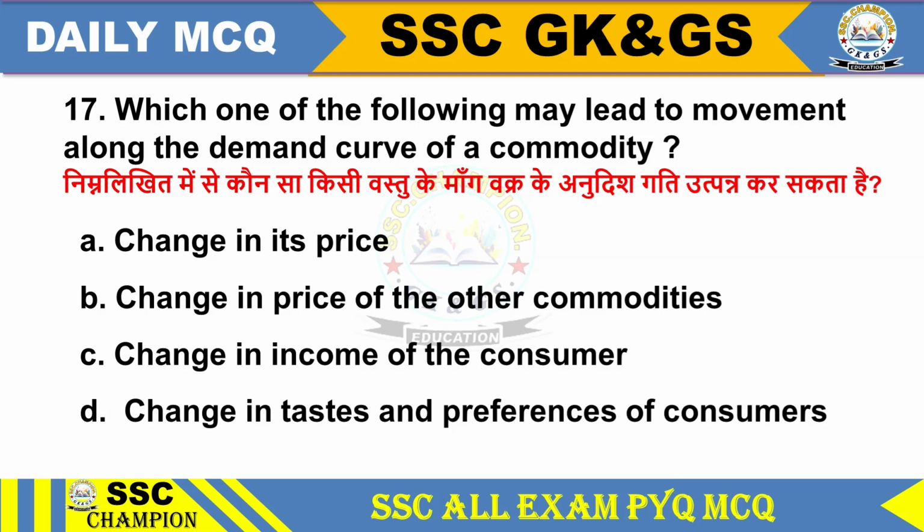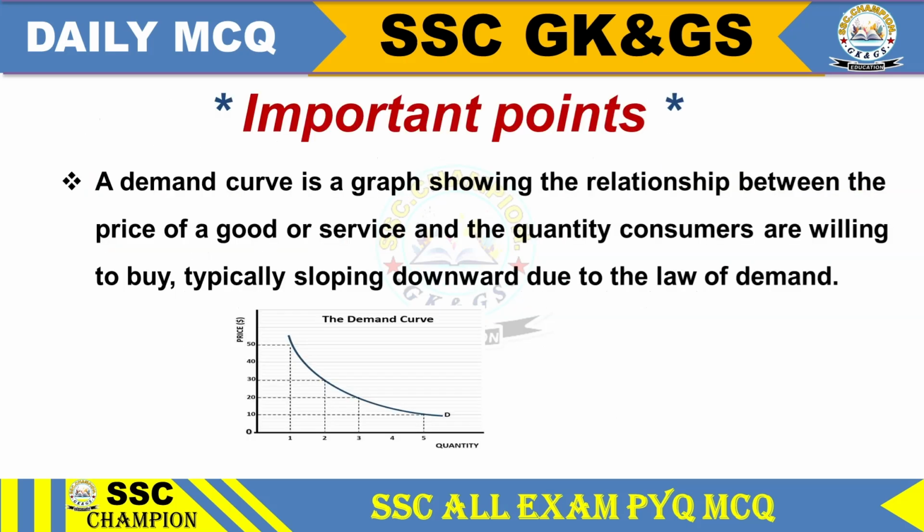Question 17. Which of the following may lead to movement along the demand curve of a commodity? Option A change in its price, option B change in price of the other commodities, option C change in income of the consumer, option D change in taste and preference of consumers. Option A change in its price. Important points. A demand curve is a graph showing the relationship between the price of a good or service and the quantity consumers are willing to buy, typically sloping downward due to the law of demand.